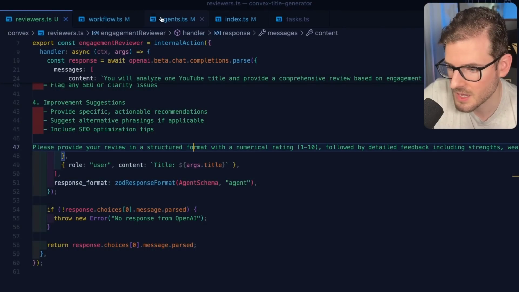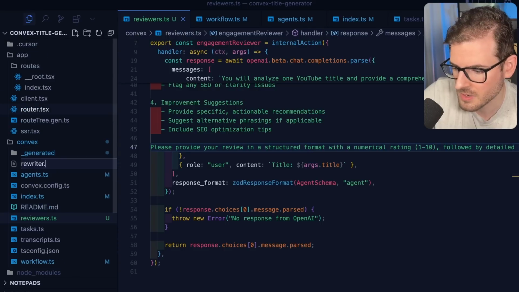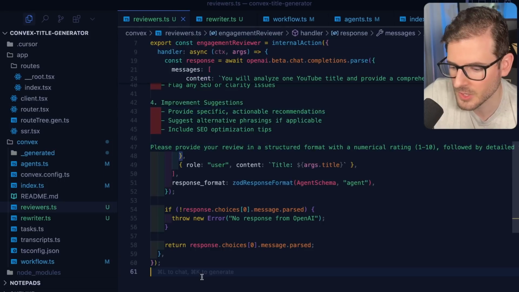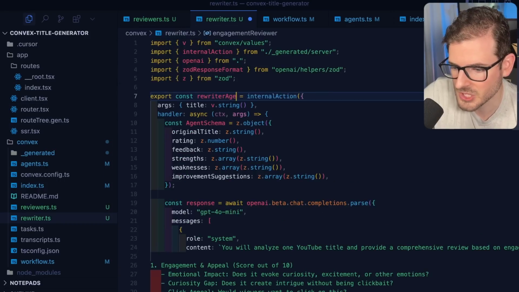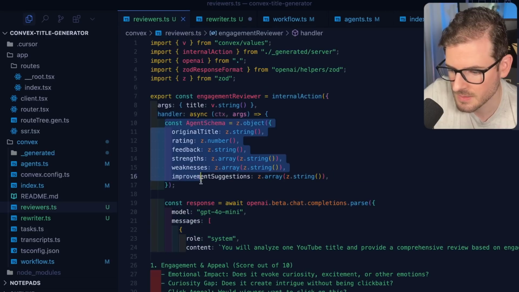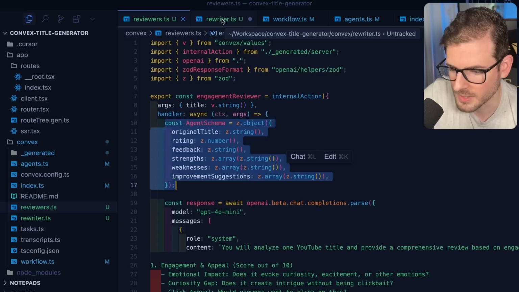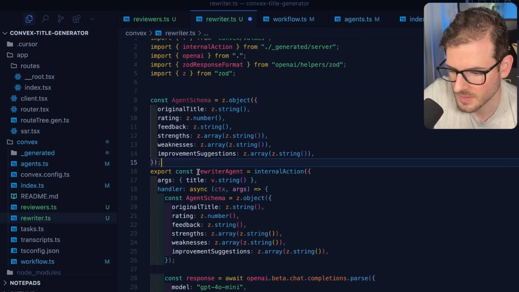So we're going to make another agent called the rewriter. So I'll say rewriter.ts. And we're going to grab this whole thing. I'll call it the rewriter agent. And what this is going to take in is basically the same schema that the engagement reviewer outputted. So we're going to go ahead and just do this.